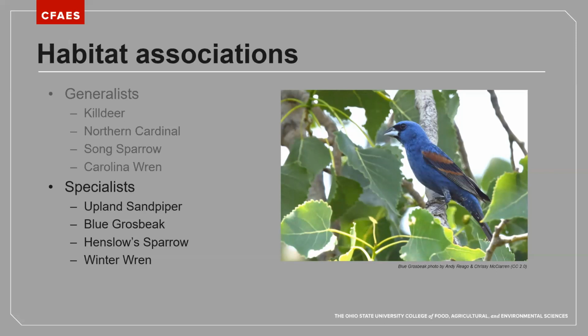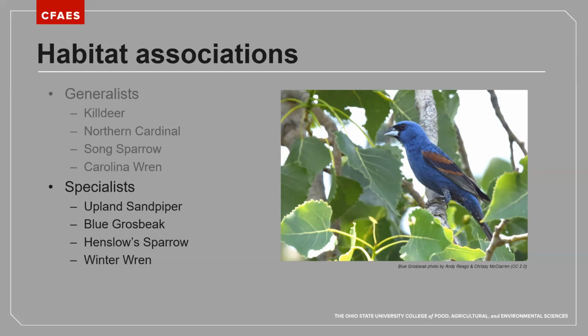We also find blue grosbeak in some abandoned industrial areas as well. So this kind of mimics that old field habitat. Henslow's sparrow is an example of a grassland specialist, and winter wren is a really dark, deep forest habitat specialist.